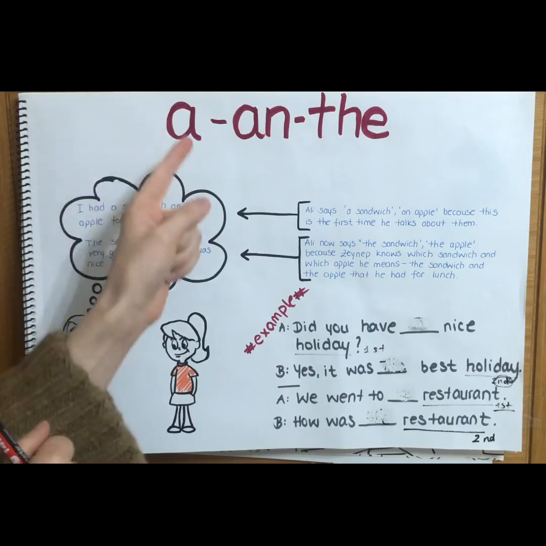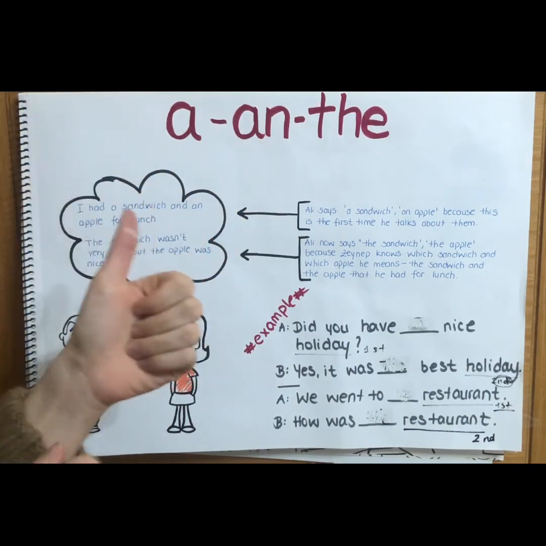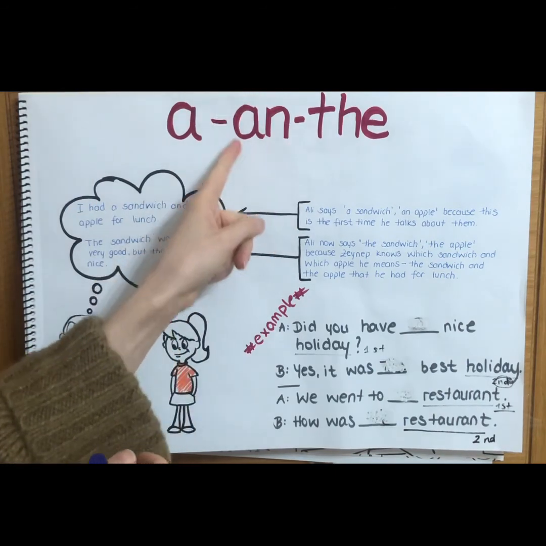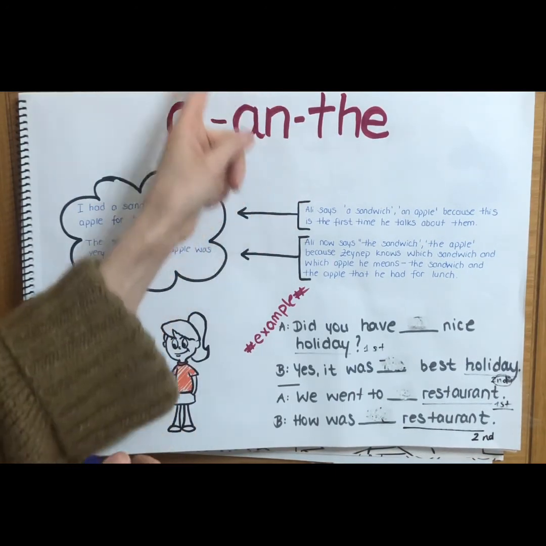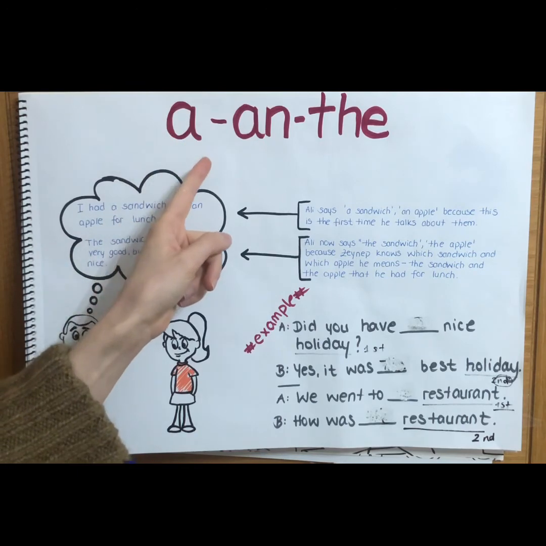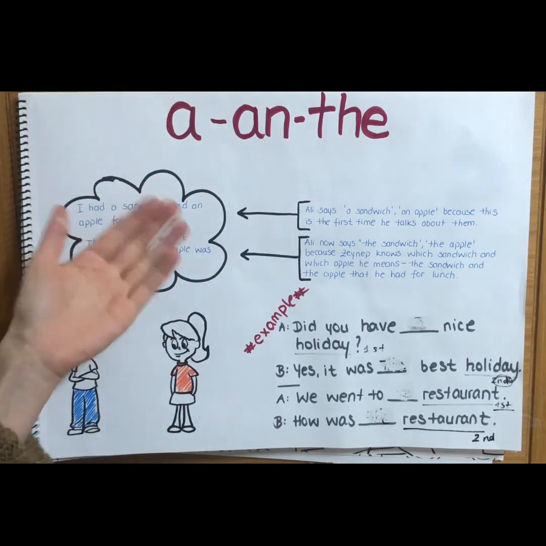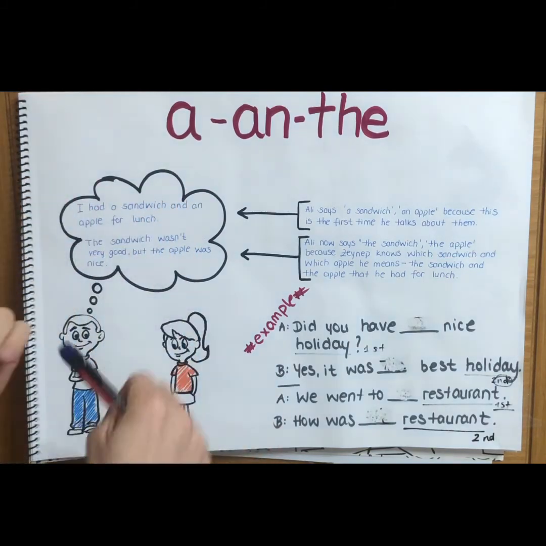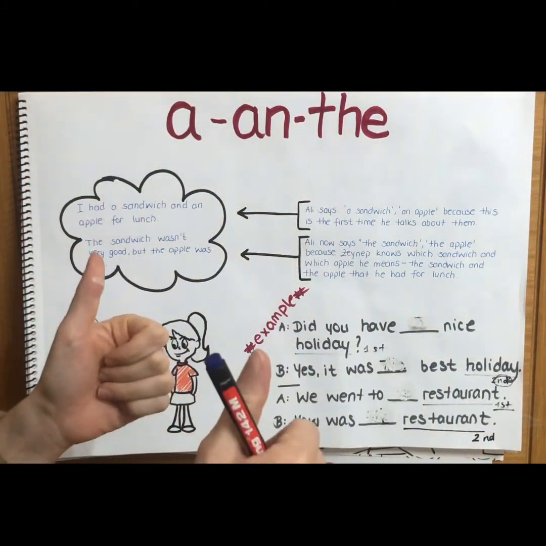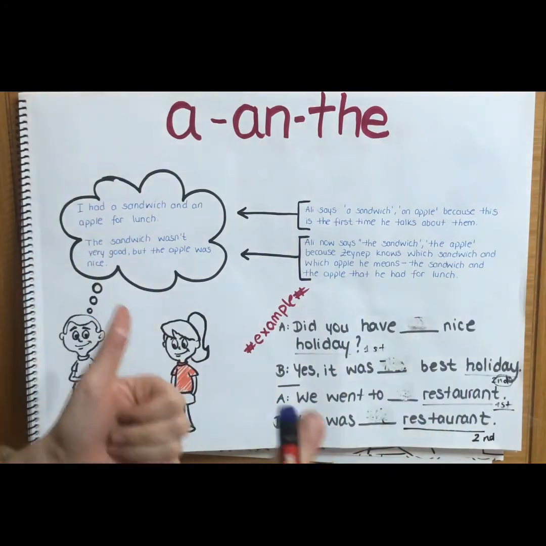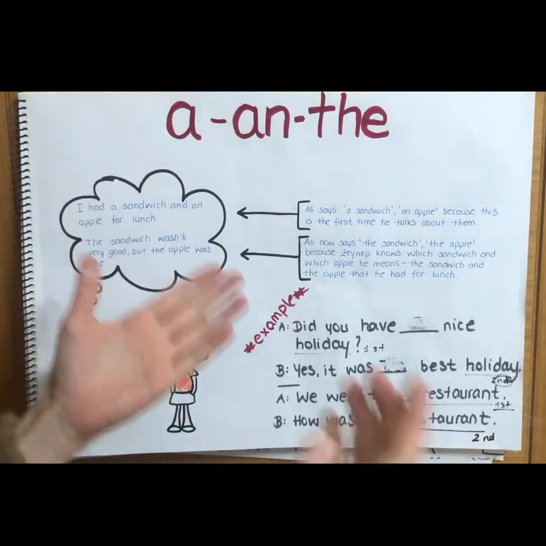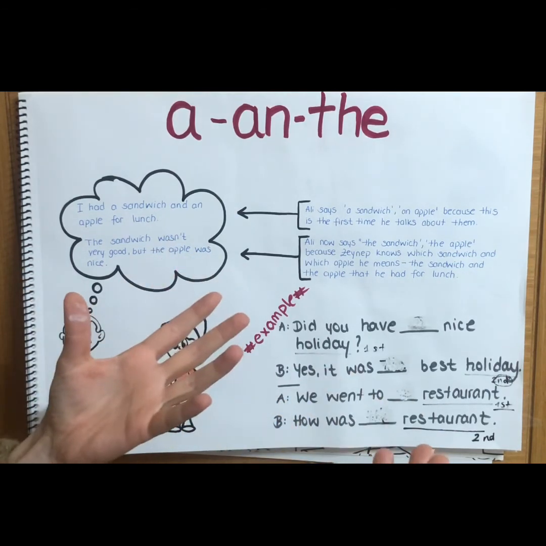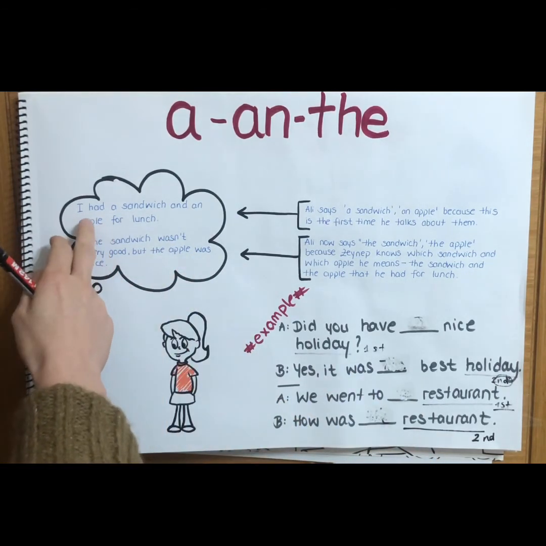Friends, if our word starts with a vowel, what was a vowel? Sesli. If it starts with a vowel, we use an. But if it starts with a consonant, sessiz, then we use a. Okay? And then there is the. When do we use the? We use the if it becomes specific. So what does it mean specific? Belirgin, belli bir şey. So let's look at the exercise.